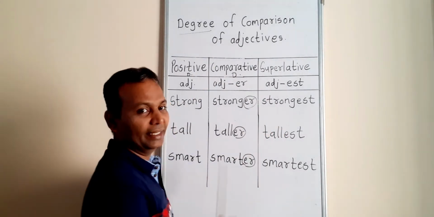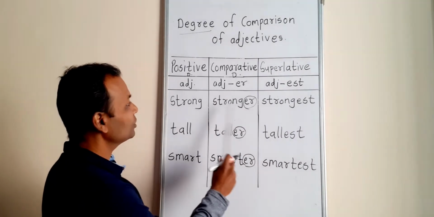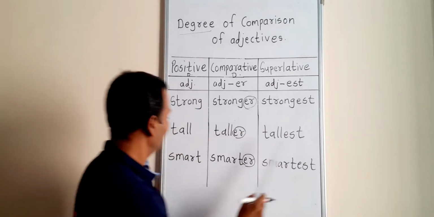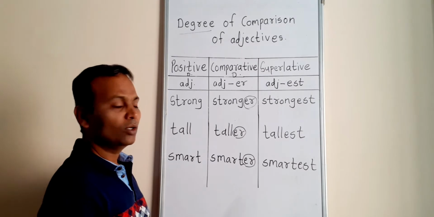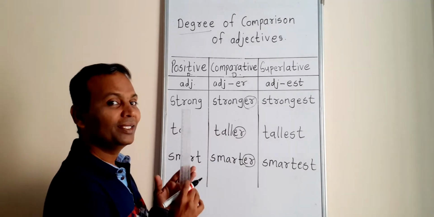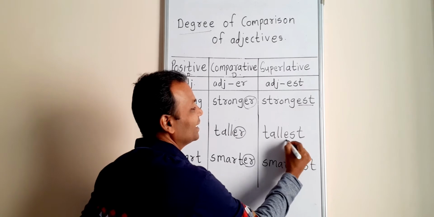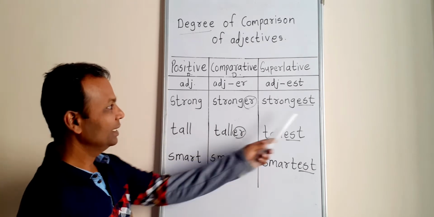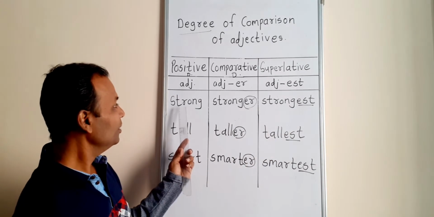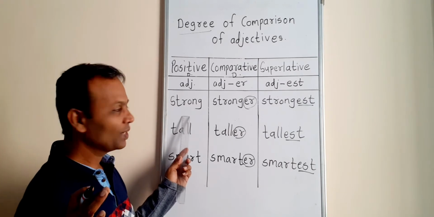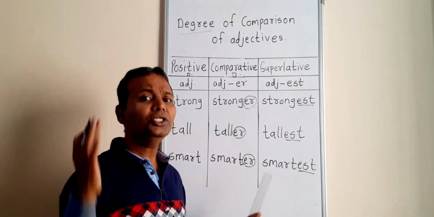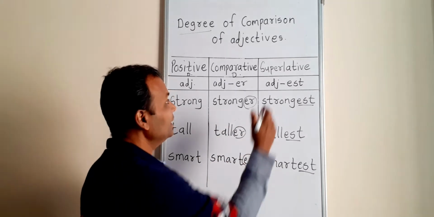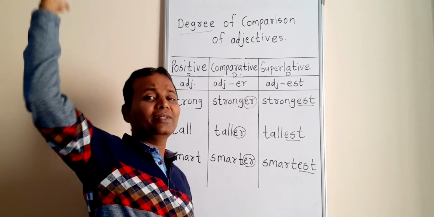Now look at the third degree. Now observe these words: strong, stronger, strongest, tall, taller, tallest, smart, smarter, smartest. What difference do you see here? Yes, EST. Now EST is added. In this third column, EST is added to the base word or simple form. And it is the highest degree. The highest degree, or the third degree, is called superlative degree.